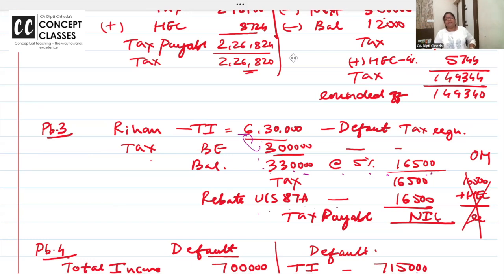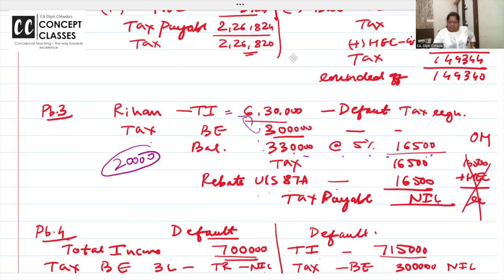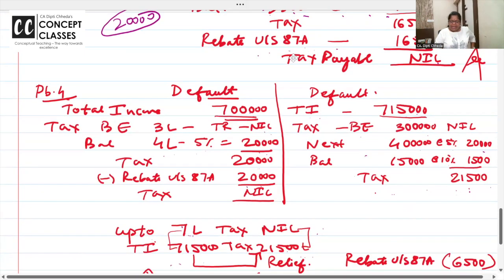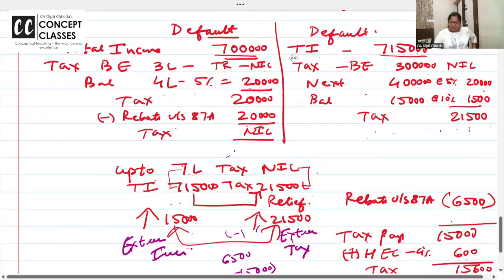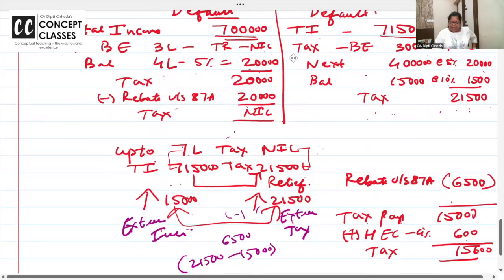I hope you are getting. Up to 7 lakhs income, you will give a rebate of 20,000. Though they have given 25 नहीं आता है. चलो. Now, 7 lakhs income, 3 lakh तक nil. Next 4 lakh पे 5%, rebate, तो taxes nil. 7,15,000 I told you. Huh? Up to 7 lakh income है तो taxes nil.